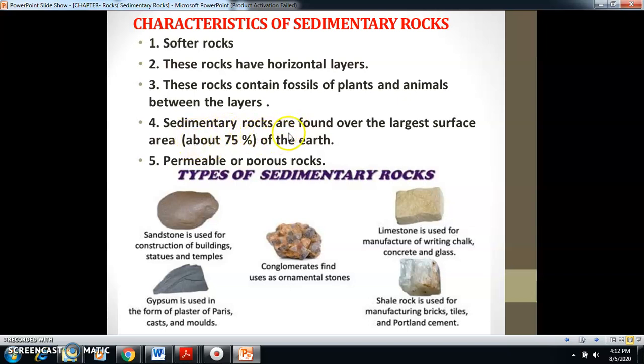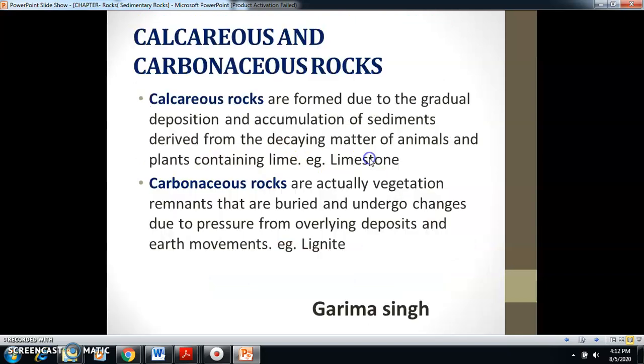These rocks cover a large area of the earth, about 75%. And the water holding capacity of sedimentary rocks is very good. So we can say these are permeable or porous rocks, rocks that can absorb water easily.